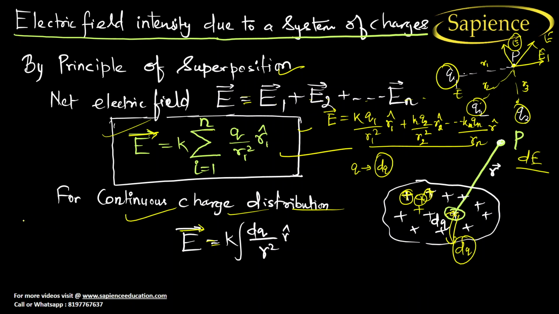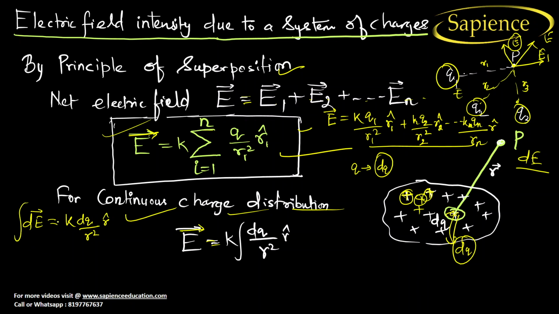Let us consider dE. So dE, small electric field due to small charge, how will you write it? We can write here K into dq by r square into r cap. Now I want total electric field.